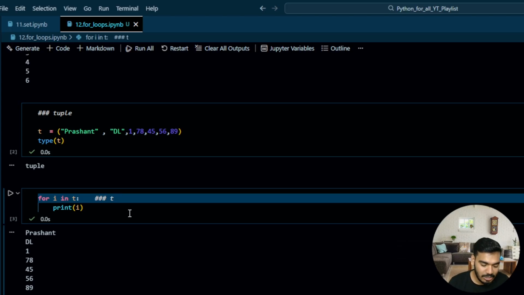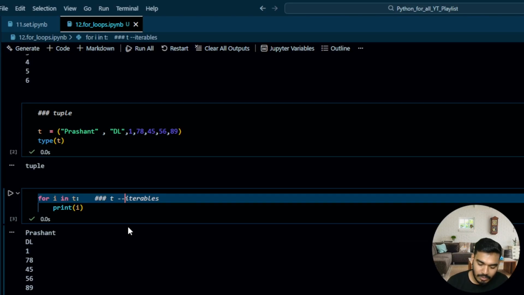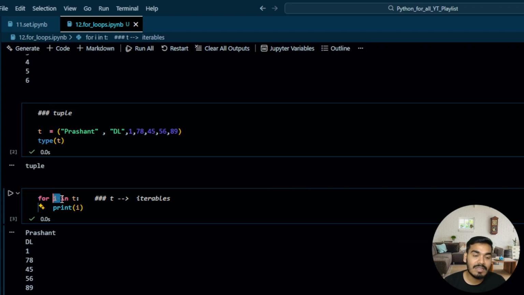Perfect. It has a sequence. So your for this T is iterable. Now to iterate this, you need the iterable as well, right? So iterator is this I. Perfect. This I is an iterator which iterates over the iterable and gets the value.